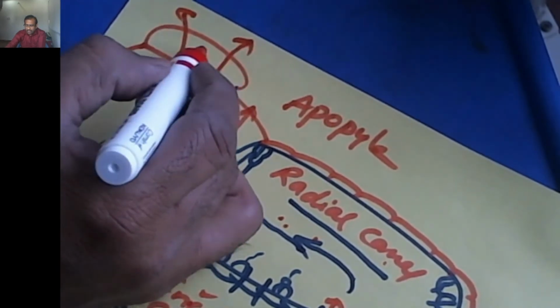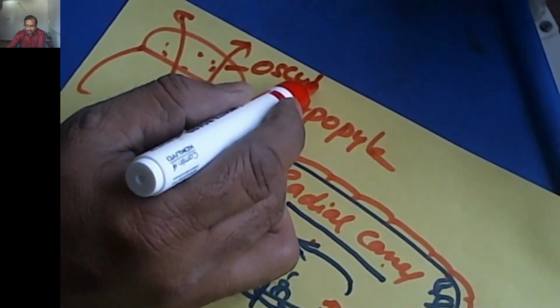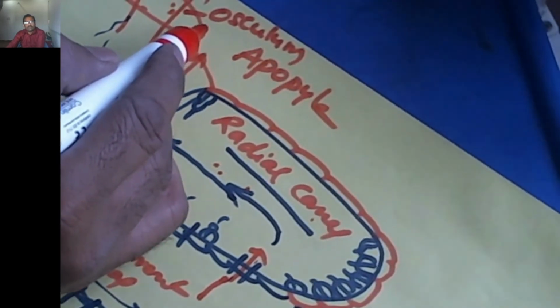And from the spongocoel, the water comes outside through a single opening. This is called the osculum. It means the alternation of the radial canal, incurrent canal and other components makes the way of the water from the outside to the osculum, and from the osculum the water once again reaches the outside.